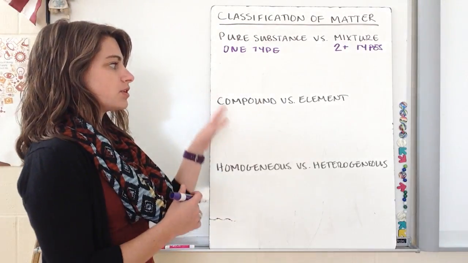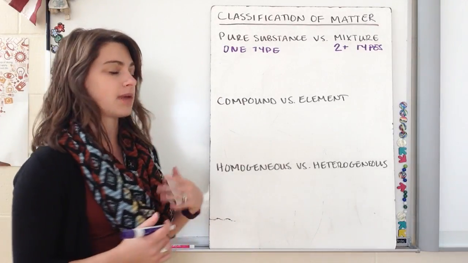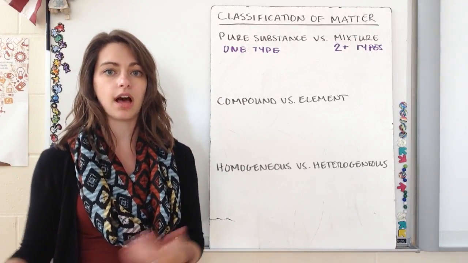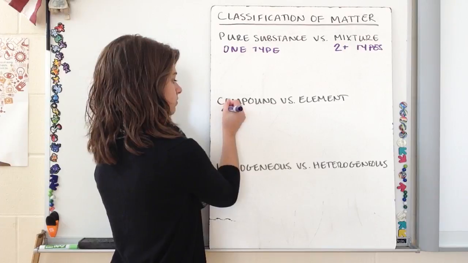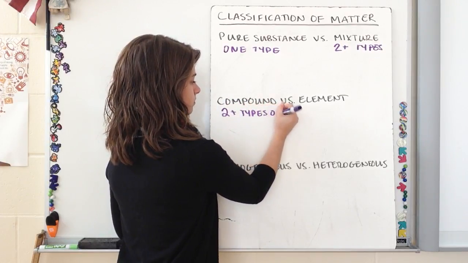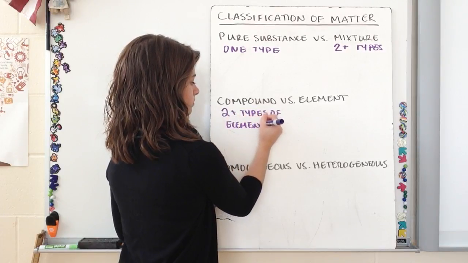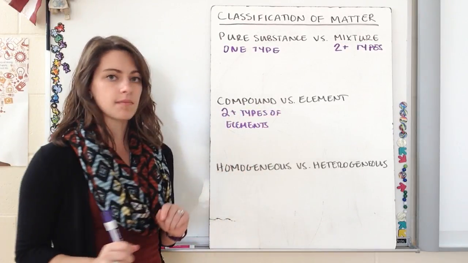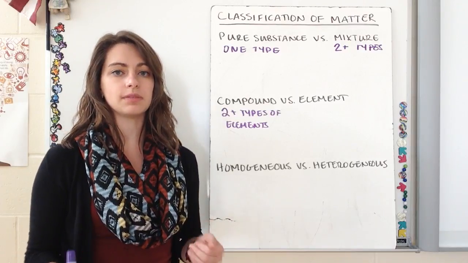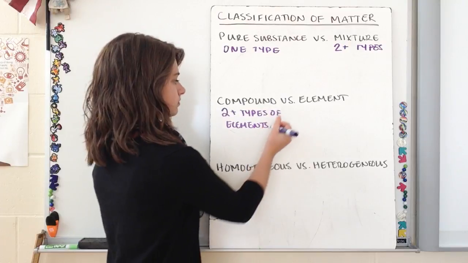So it's similar to pure substance and mixture in the sense that a compound is going to be made up of two or more types of elements. And the key with compounds is that the two or more types of elements are going to actually be connected. They're going to be bonded together.